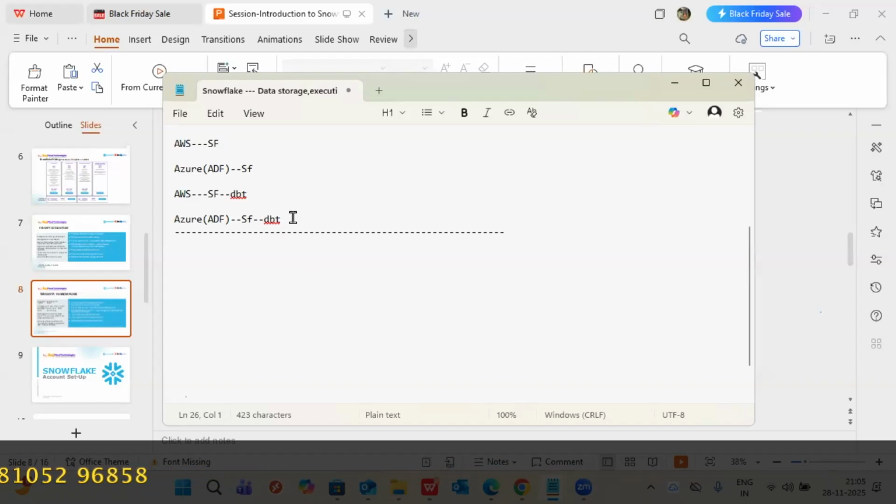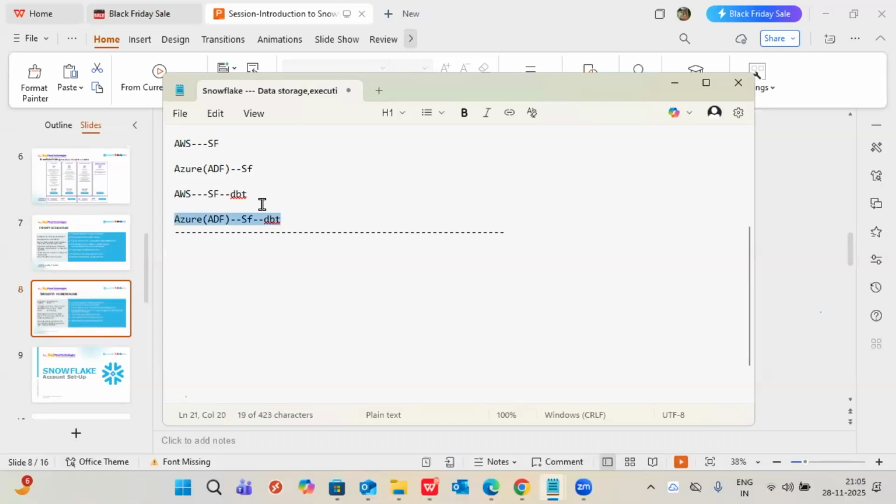DBT is a pure transformation tool. ADF you use just for extraction and loading. Only loading we will do. We have the transformations part already, so we don't need to do anything else, just loading.